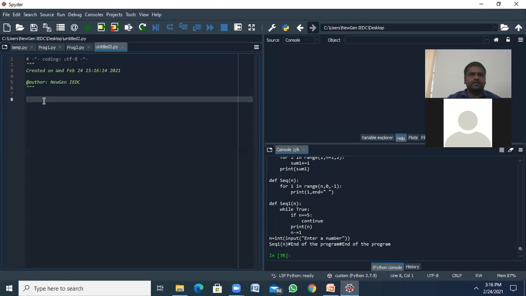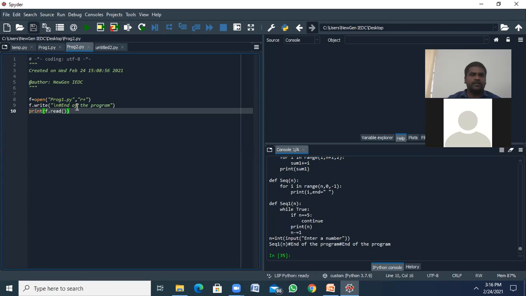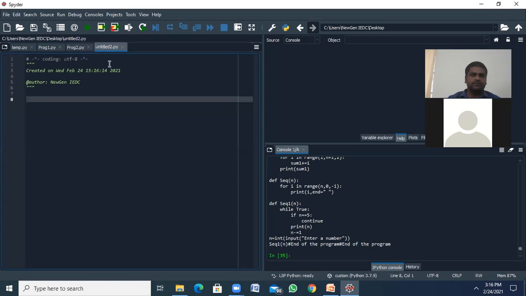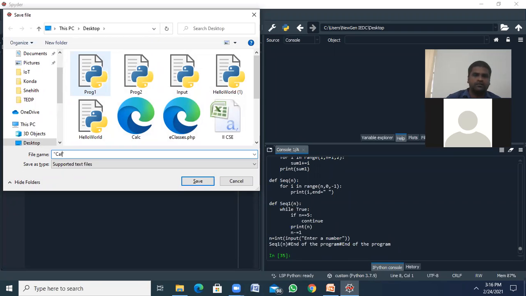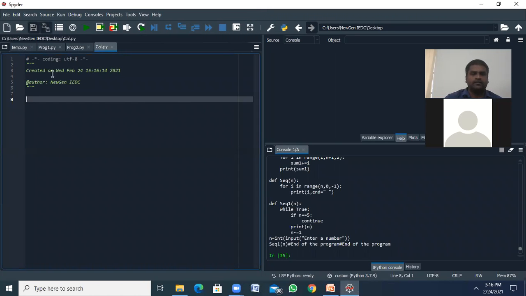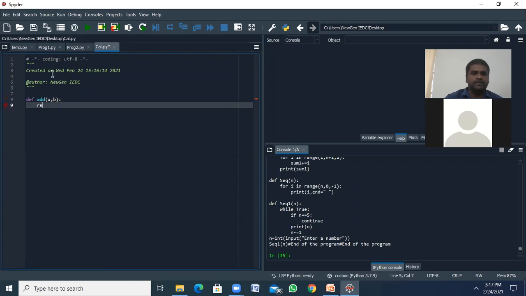See, here I'm writing the program. This is my call.py. I'm writing here add of a comma b. These are the two I've written: a plus b,